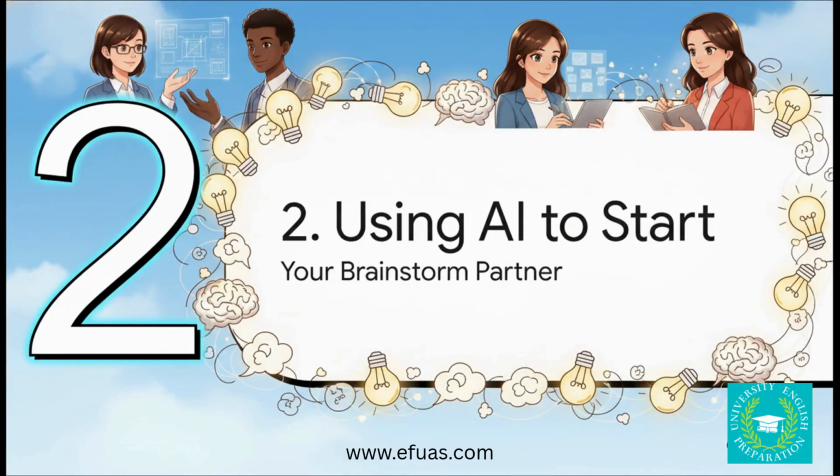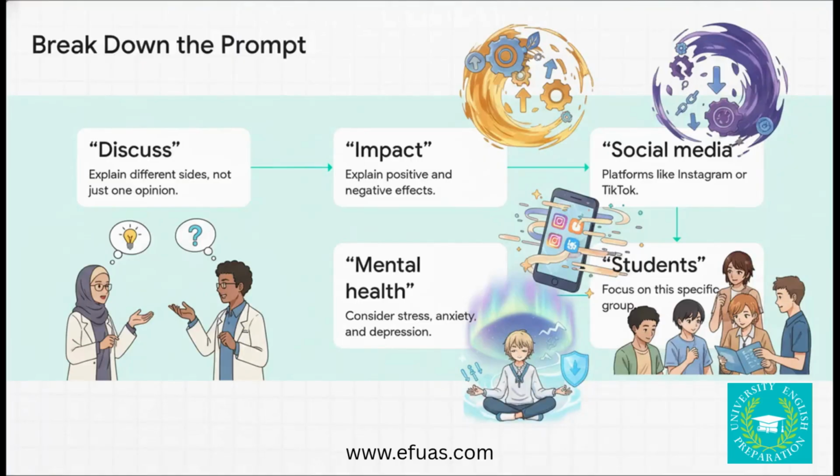Let's jump into Section 2, using AI to start. The key here is to think of AI as your smart brainstorming partner. Now, before you type anything into that AI chat box, the very first step is to break down the assignment yourself. So, for our example, the word discuss, that tells you need to look at different sides of the argument. Impact, that means you've got to find both positive and negative effects. See? By doing this first, you're not just asking for some generic, bland answer. You're getting ready to tell the AI exactly what you're looking for.